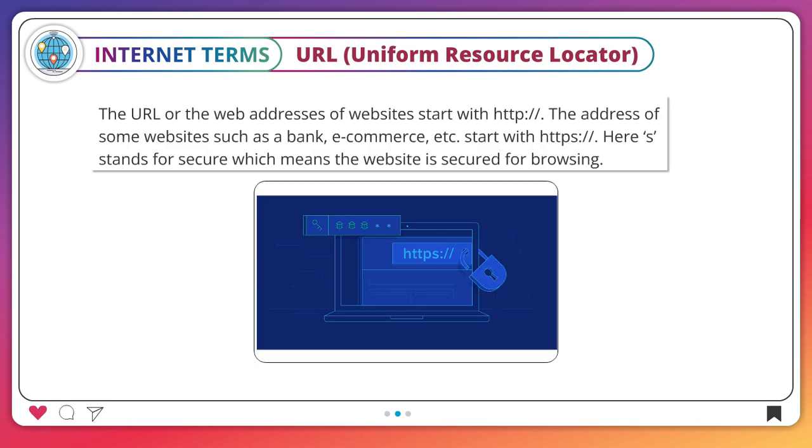The URL or the web addresses of websites start with http://. The address of some websites such as a bank, e-commerce, etc. start with https://. Here, S stands for secure, which means the website is secured for browsing.